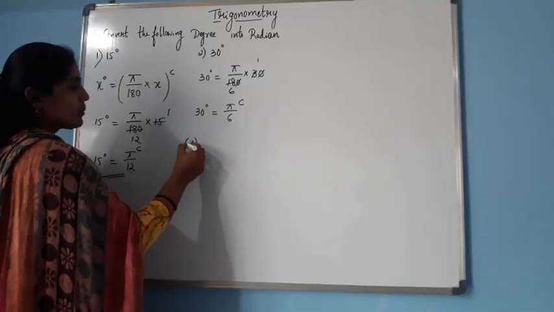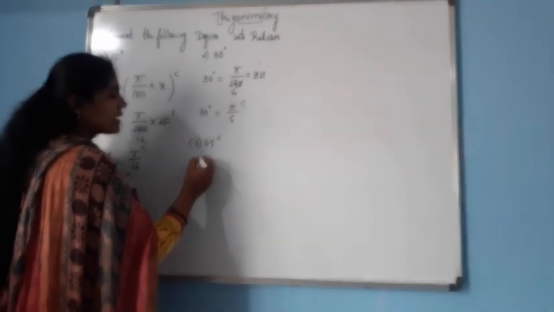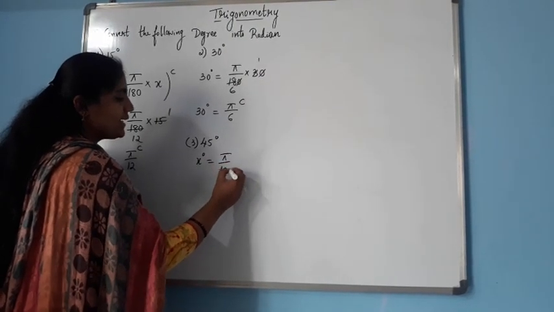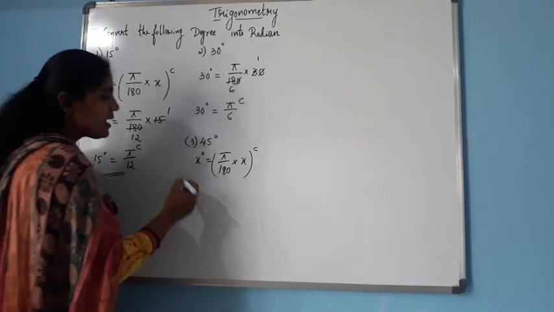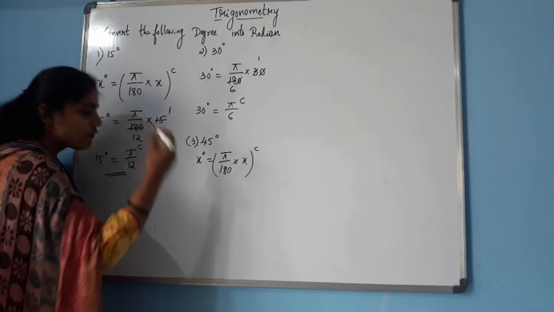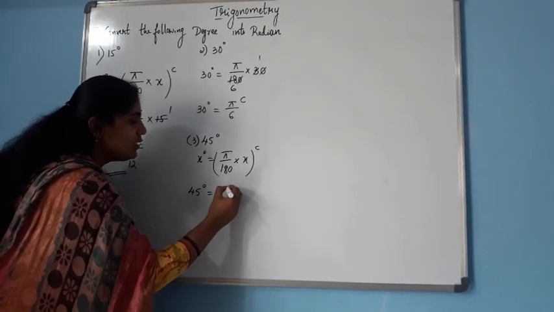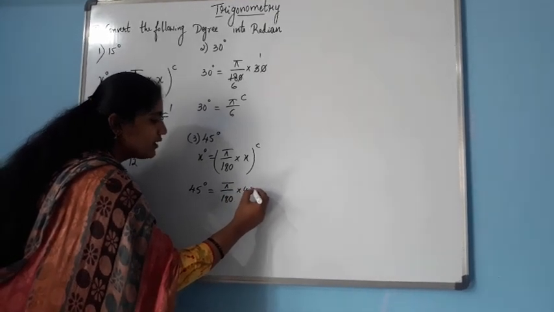Okay, similarly let us move on to the third problem now. Next, let us consider 45 degree. To convert 45 degree, the formula is x degree is equal to pi by 180 into x radian. So instead of x we have 45 degree. Let us replace. 45 degree is equal to pi by 180 into 45.